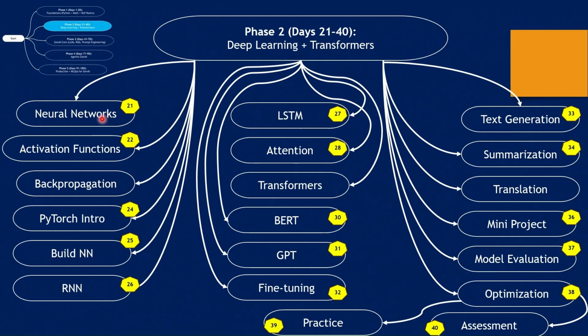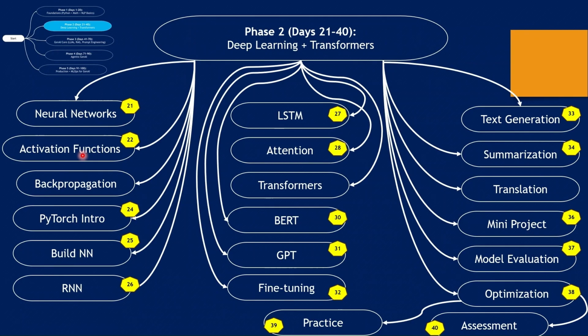Next we will move on to the activation function. They are a kind of mathematical function that introduces non-linearity into neural networks to learn complex patterns. The third thing in phase 2 is backpropagation. This is an algorithm that updates neural network weights by propagating errors backward through the network.